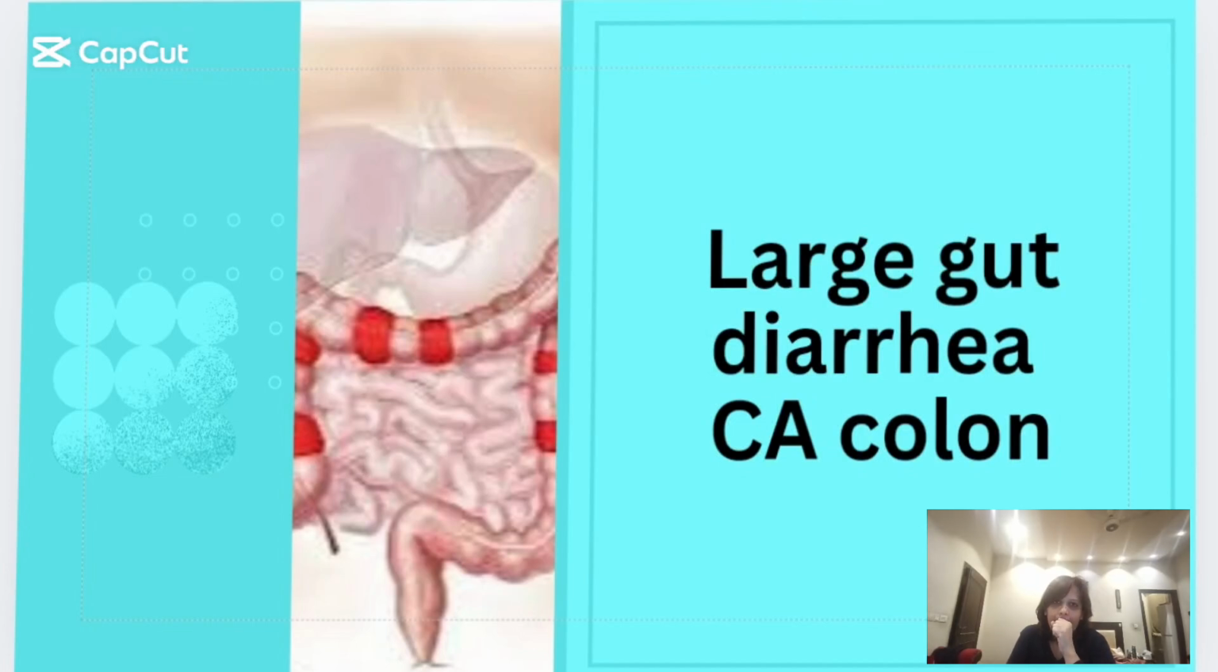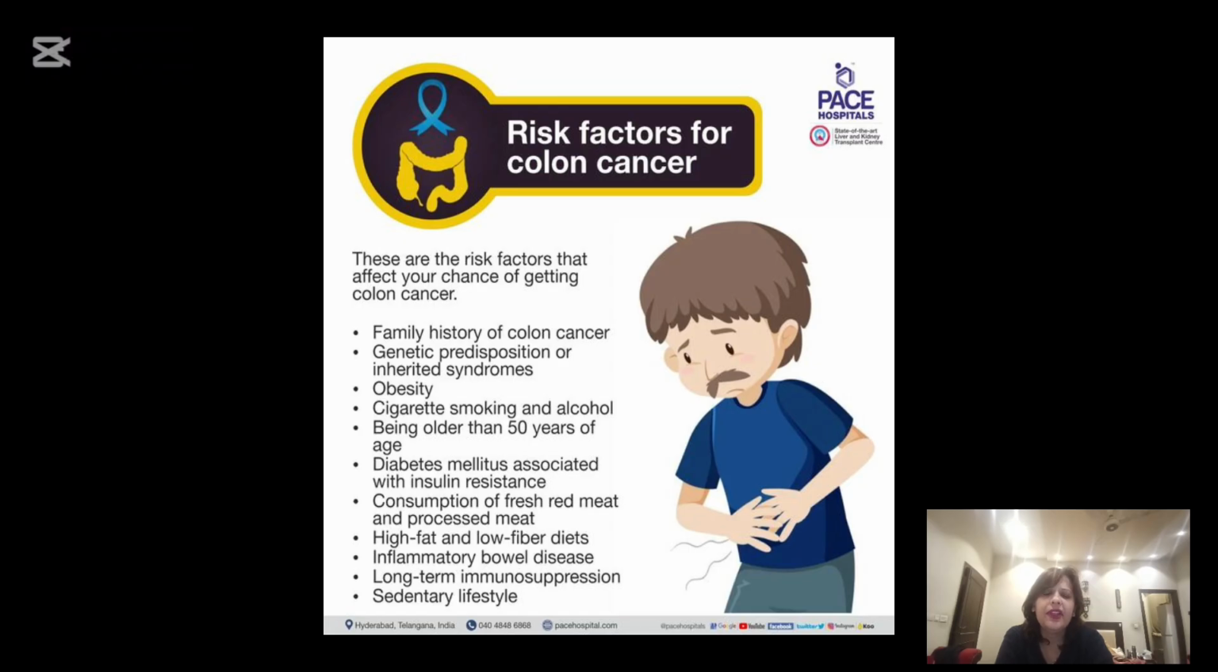Hello guys, today I will discuss important causes of large gut diarrhea. Large gut diarrhea can be because of CA colon, Crohn's colitis, amoebic colitis, pseudomembranous colitis, then microscopic colitis because of use of excessive omeprazole. But these are the main causes.